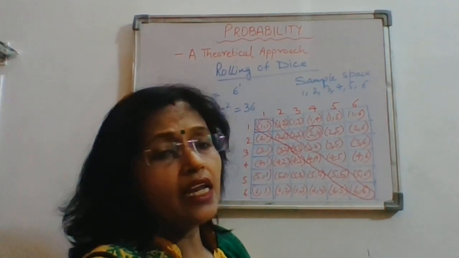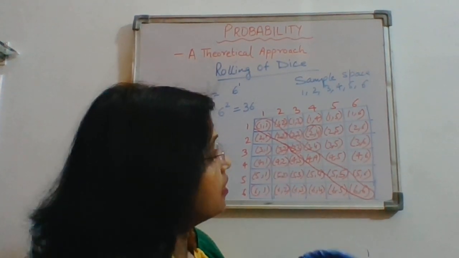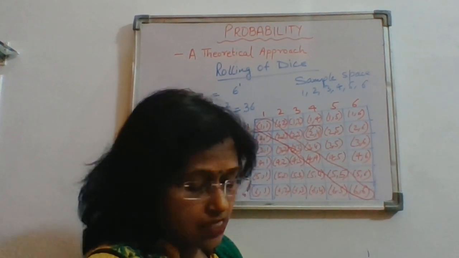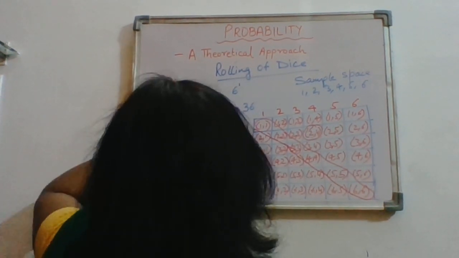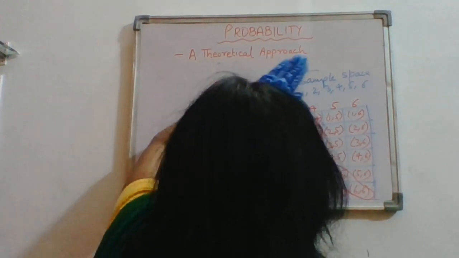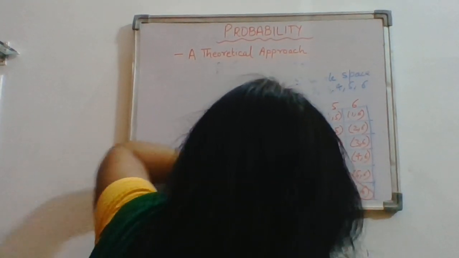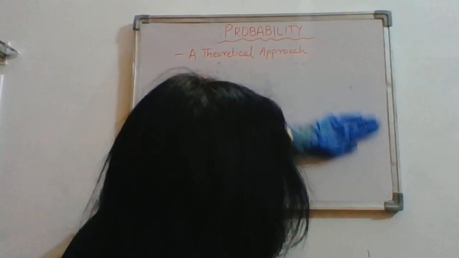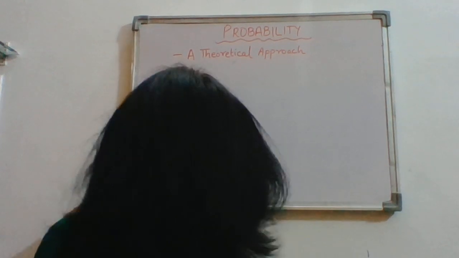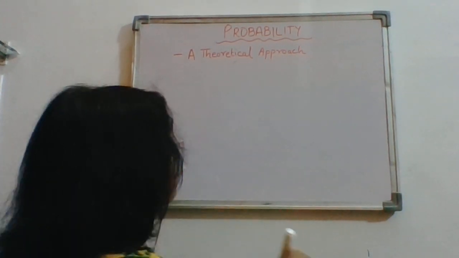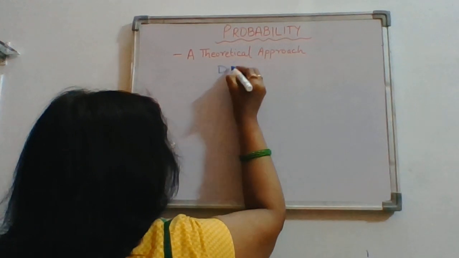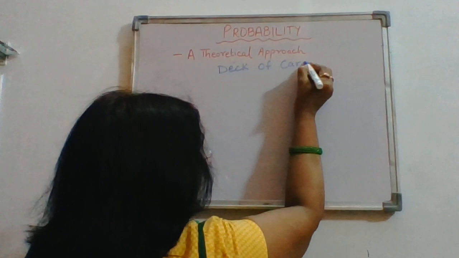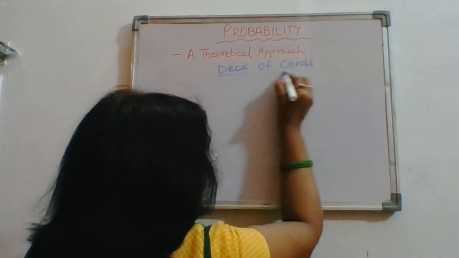Now, after rolling of dice, next we are going to do the deck of cards. We will discuss what a deck of cards is. There are a total of 52 cards in a deck of cards.